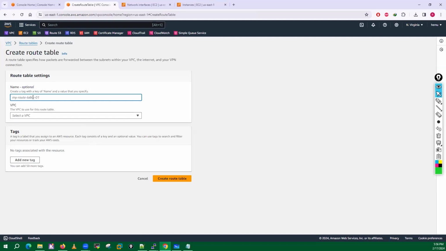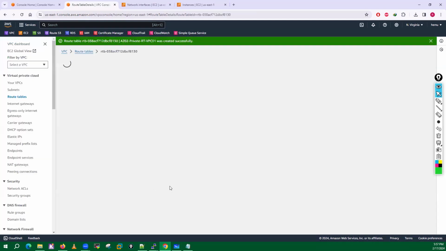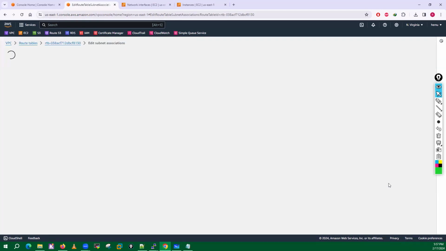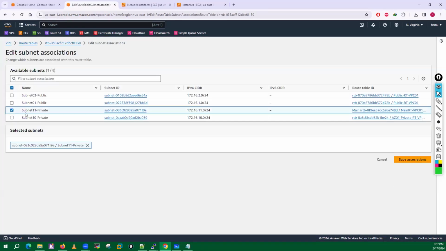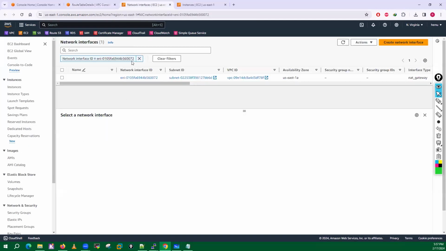And let me just create the new route table here. This is my availability zone 2 route table. I will select one VPC. I will select this VPC, create this route table, associate the subnet here, and just select this 11 subnet. Go into routes. Before going into this route, check whether your NAT gateway is available or not.